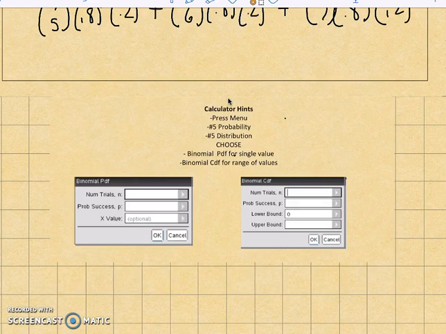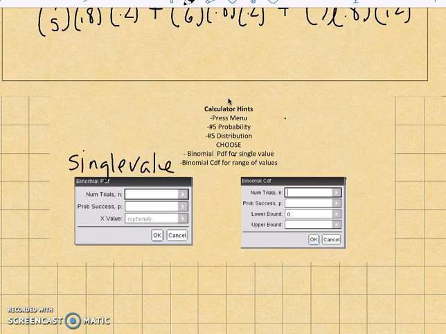You press menu, number 5 probability, number 5 distribution, and then you choose one of these. One of them is PDF, and one of them says binomial CDF. PDF is for if you're just trying to find a single value exactly. CDF is if you're trying to find a range, like 5 or 6 or 7. So you have your number of trials on there, the probability of success, and then single is just if you want so many successes, but then it has lower and upper bounds.